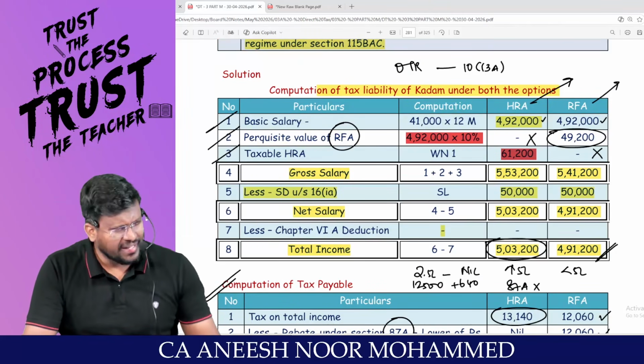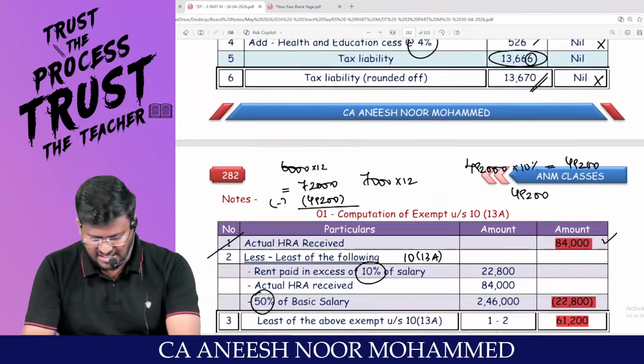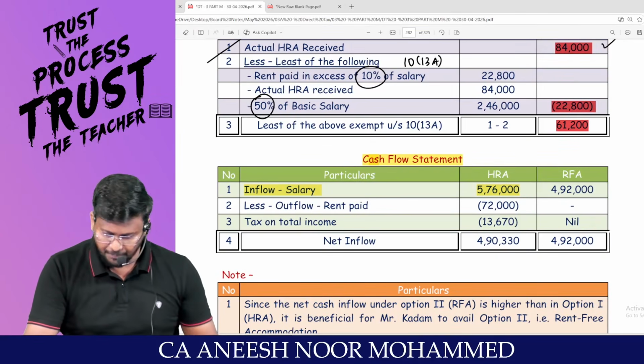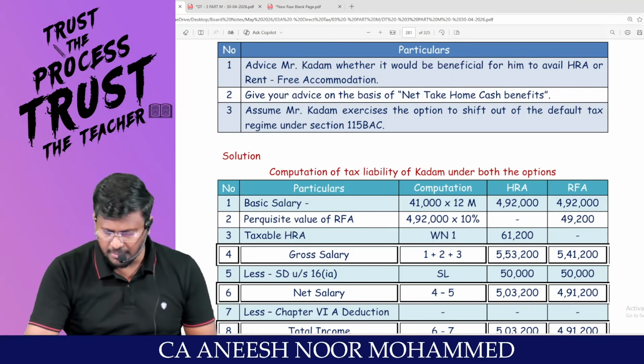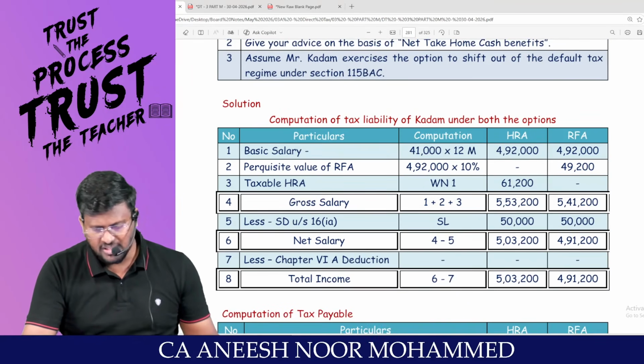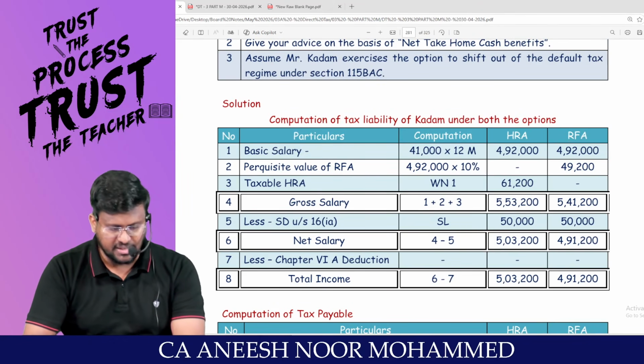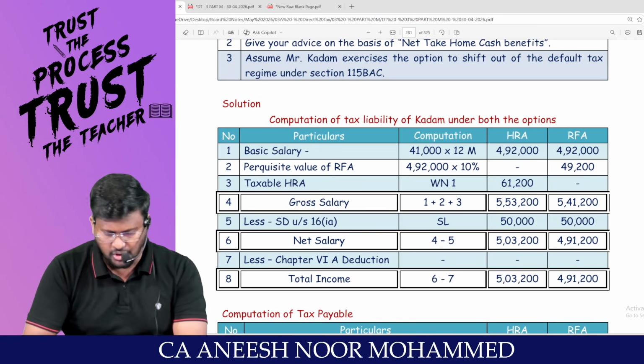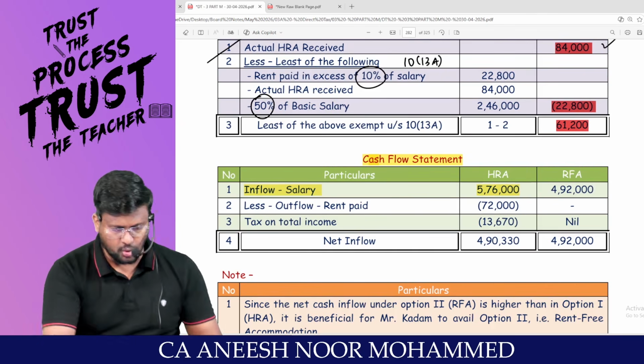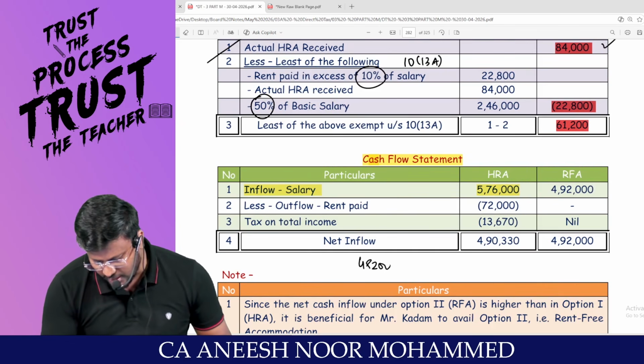5,76,000. What route, man? HRA. Why, sir? 5,76,000 HRA. Sir, how much is the monthly salary? 41,000 rupees is the monthly salary. Am I right, sir? 41,000 into 12 comes to 4,92,000. So by that way, you will be getting 4,92,000.